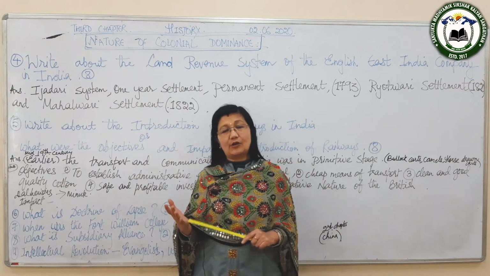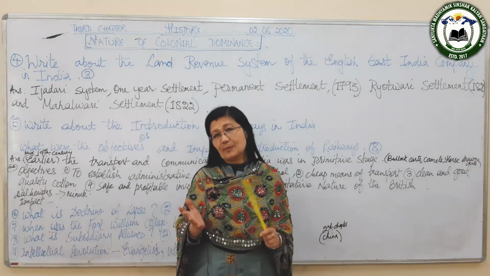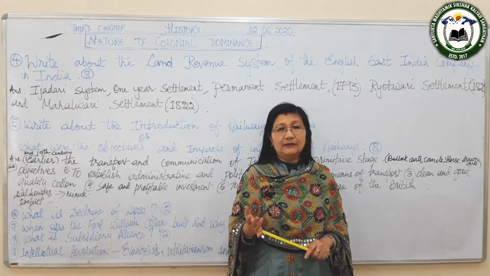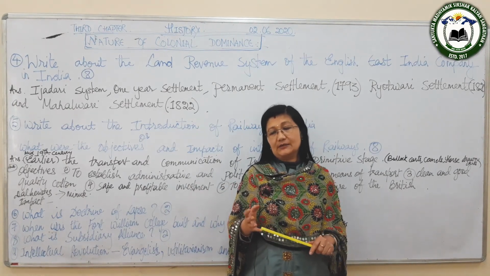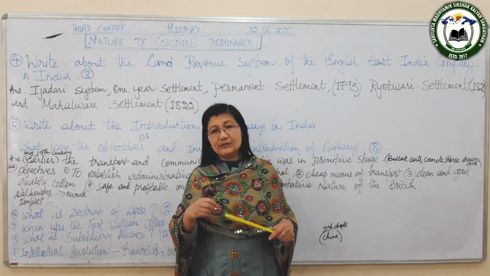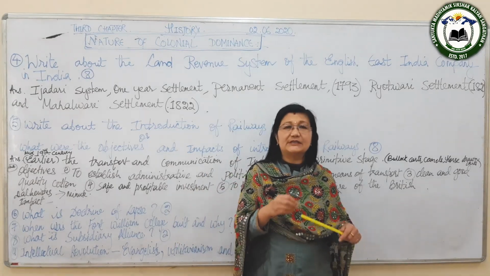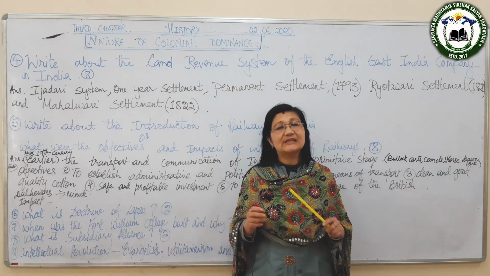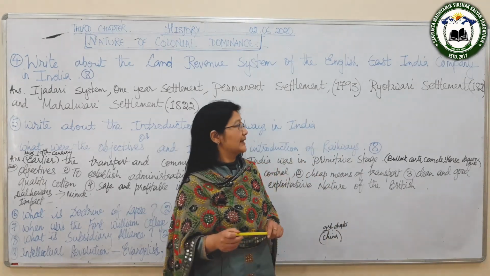And so the peasants had to pay the tax directly to the British government. They paid the tax according to the produce, according to the quantity of crops that they produced. And another point is that it was assessed after every 20 or 30 years. So these are the provisions of the Ryotwari settlement.